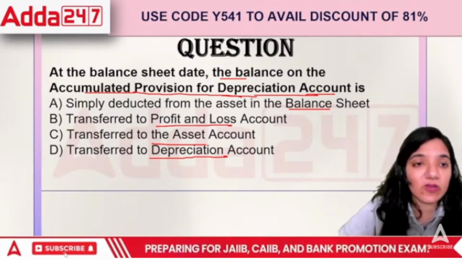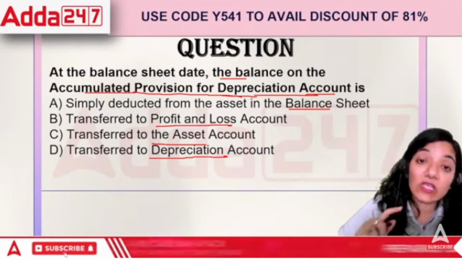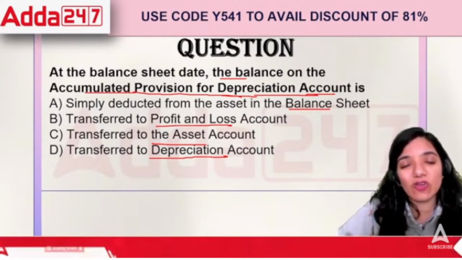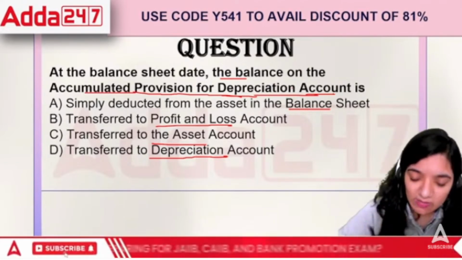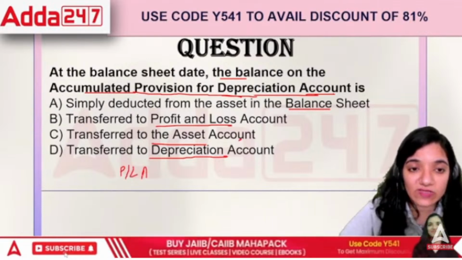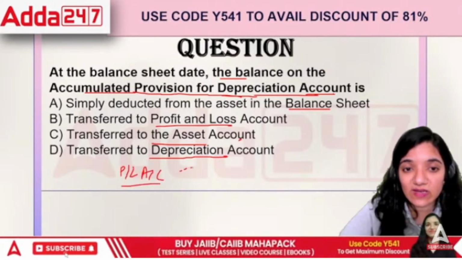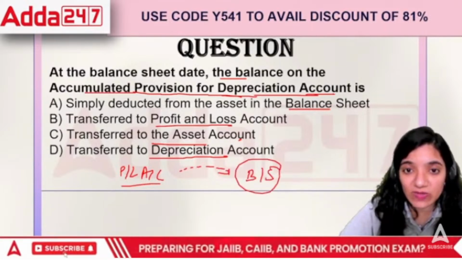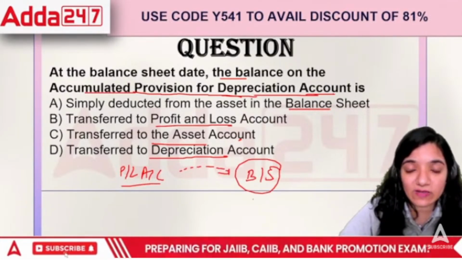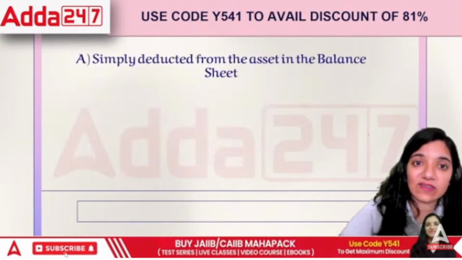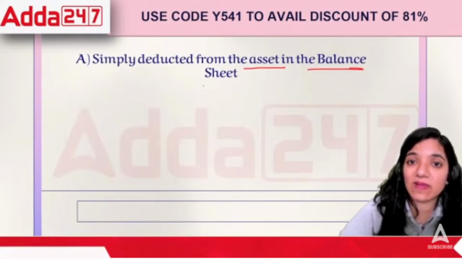By the end of the year, we are going to put it. Normally the accumulated provision for depreciation is first shown in the P&L, and after showing it in the profit and loss account, we take it to the balance sheet. We show it in the balance sheet as well, deducted from the asset. So the correct answer is simply deduct from the asset in the balance sheet.